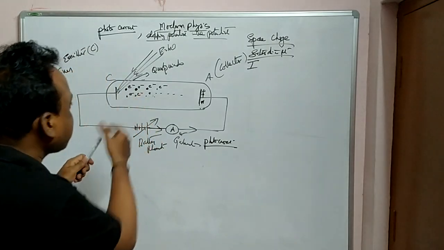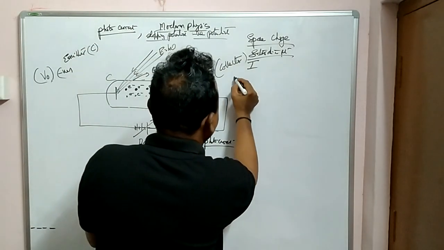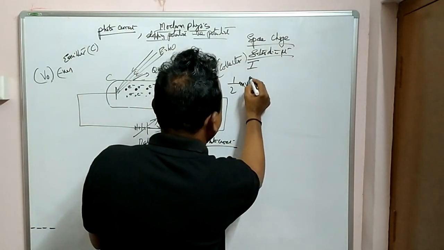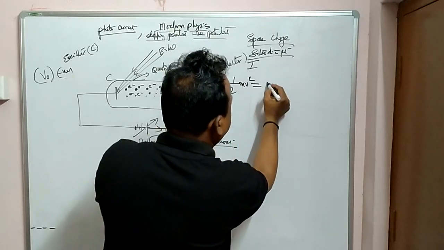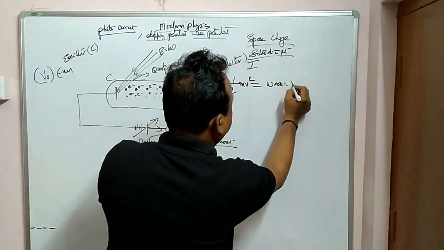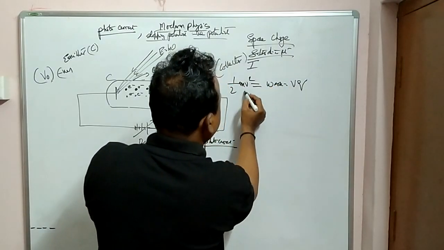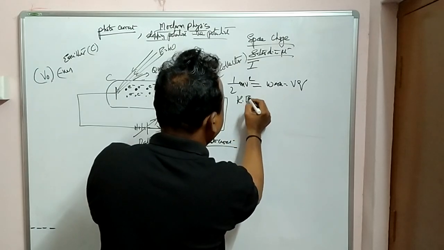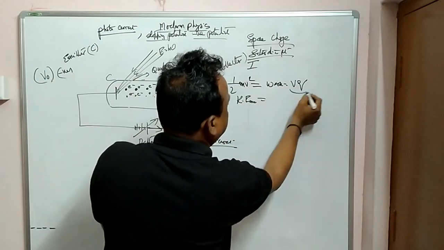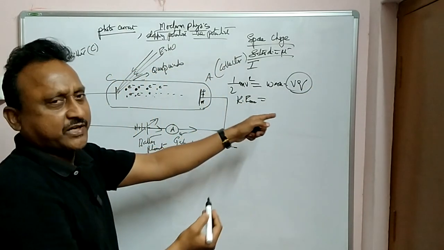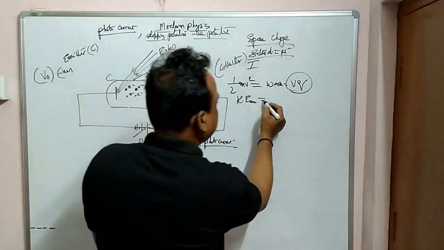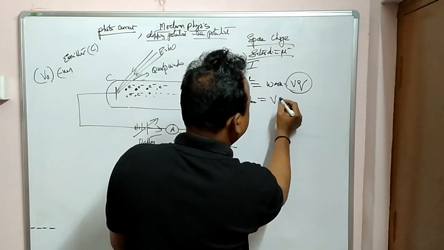So during this process, what is happening? These electrons have kinetic energy. So this entire energy is converted into work done, that is equal to VQ. This maximum kinetic energy is equal to the electrostatic potential energy, VQ or VE.